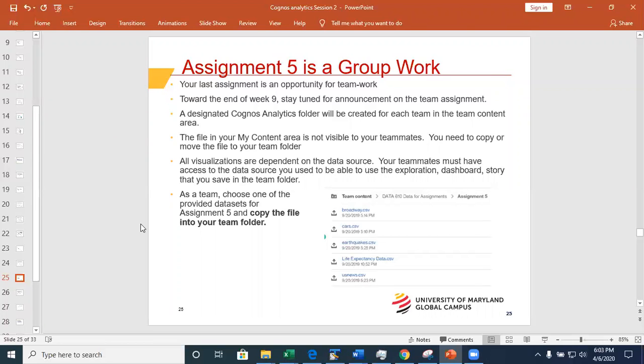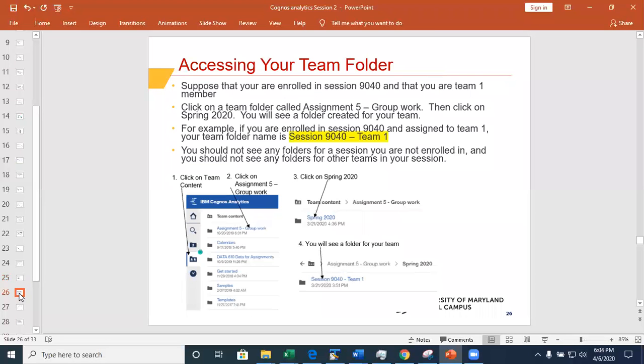Okay, so there are different permission levels. You don't need to worry about this, but the reason I'm speaking about it is so that you're aware that the only places where you're allowed to save your work are My Content and the designated team folder. And I know you're not assigned to a team for 2 more weeks, so what I did here was spell out what you're going to do.